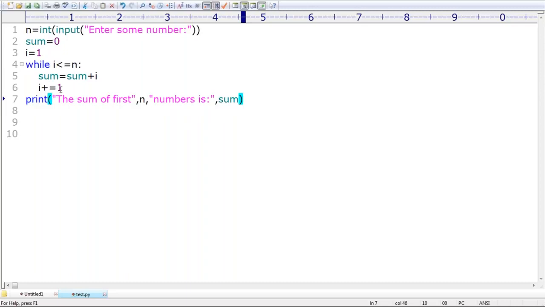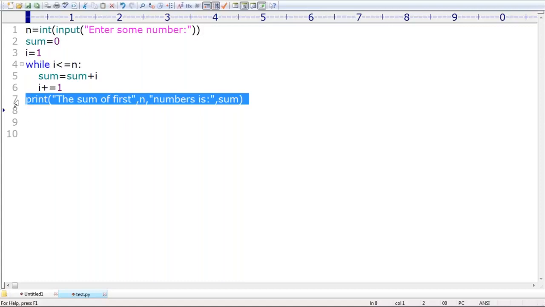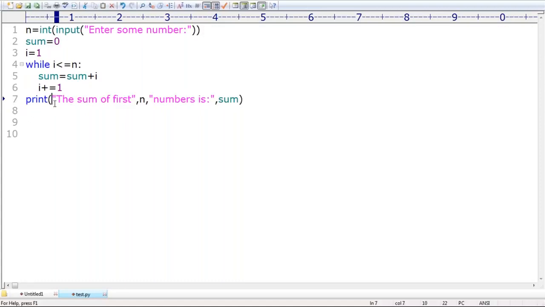Okay, that's all. This is the only logic. Happily you can write multiple other logics also. I told you, for the same program, multiple other ways we can do that. Make sure here indentation also I followed. As long as this condition is true, only these two statements are going to be executed. Once this condition fails, then only this one is going to be executed. Remember that. Indentation also I followed. Observe that.